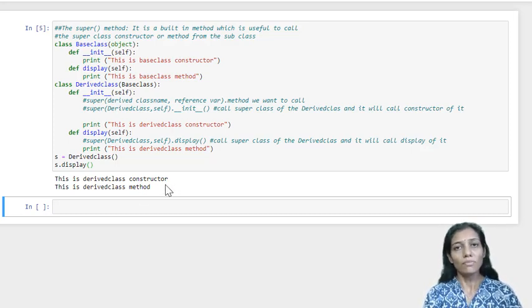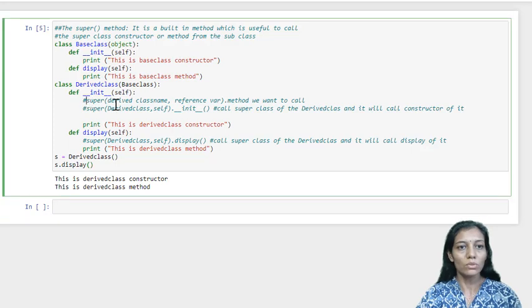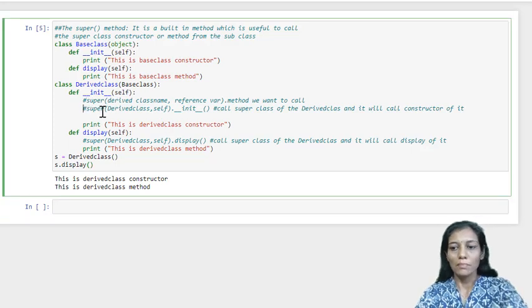But now if we want to access the method and the constructor which are defined inside the base class, what is to be done? In order to access the base class constructor and method, we use the inbuilt method called super. In order to call the appropriate version of the base class in a derived class, we'll be using the super method.